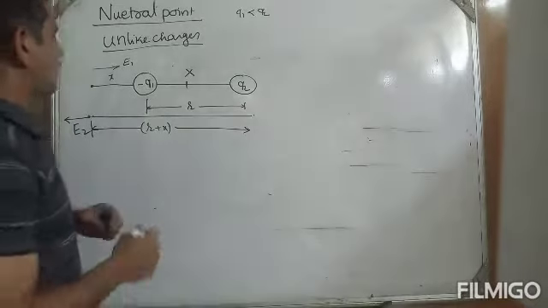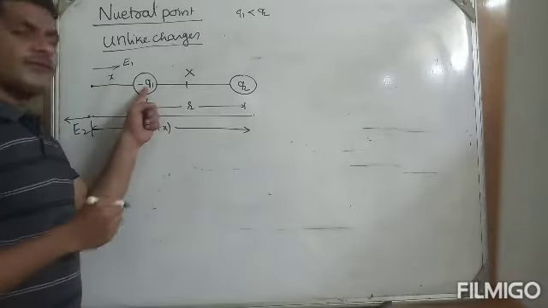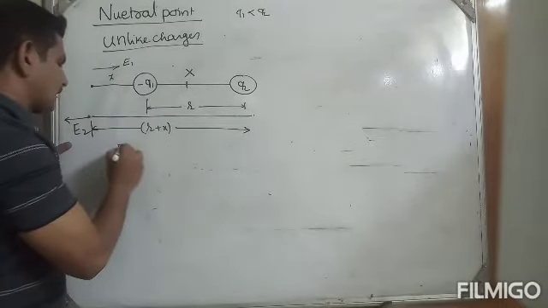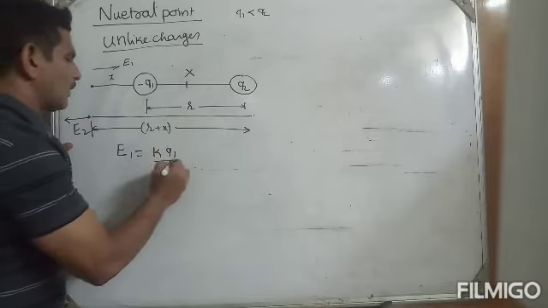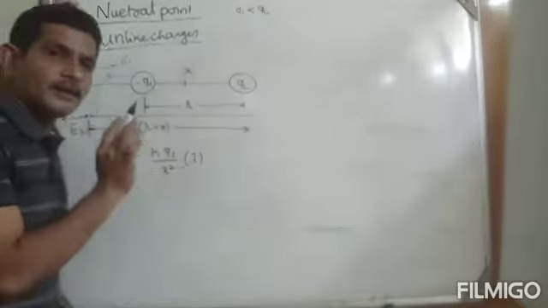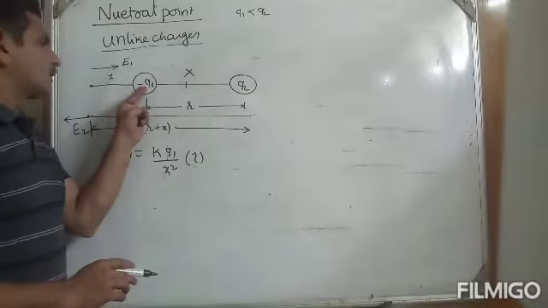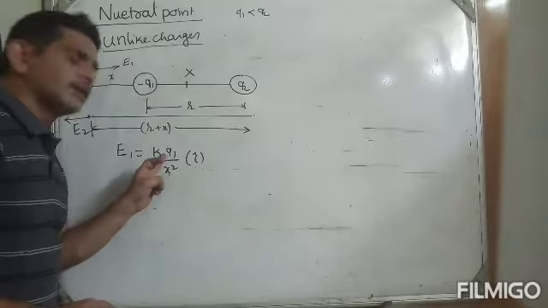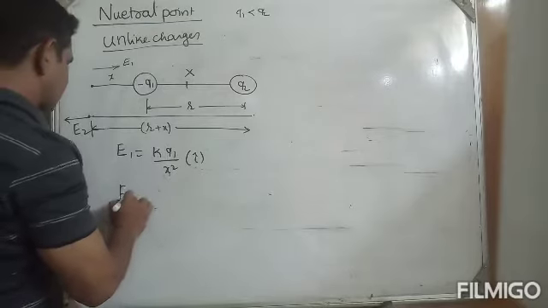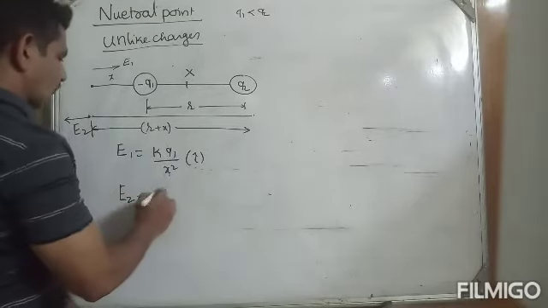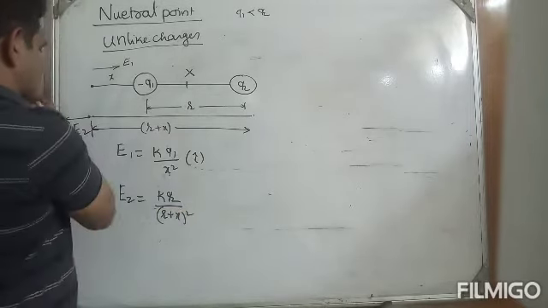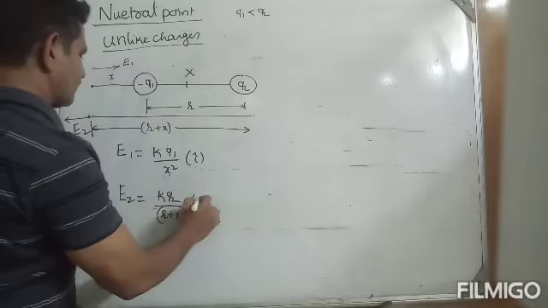So then we can find the electric field intensity of the first charge, the negative charge, at this point, towards negative. E1 is equals to kq1 by x square. Sir, minus q1? Nothing doing. Whether it is positive or negative, you should put positive only. And E2, the electric field intensity by the second charge, E2 is equals to kq2 by r plus x whole square, away from positive. In what direction? Away from positive, that is minus side.